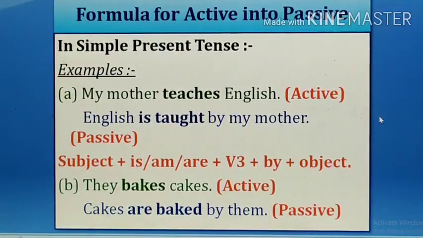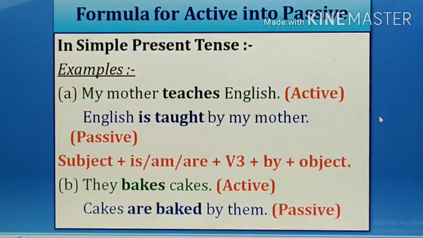When the subject is singular, we have to use the auxiliary according to the subject. So here English is singular, so is is used here, and V3, that is the V3 form of teach, is taught by my mother. So see the formula: subject plus is, am, are plus V3 form plus by plus object.